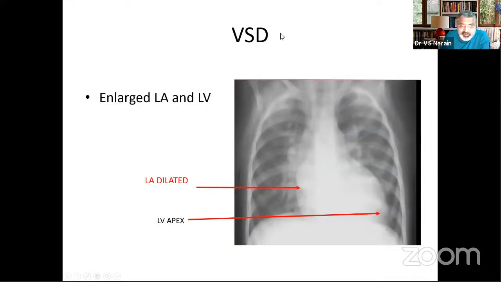Now from ASD, let's move to VSD. The most important part is increased blood flow, because if you draw these 3 lines, you find the vasculature is down. Even if you don't see the vasculature here, these are the end-on vessels which you're seeing, classically indicative of increased pulmonary blood flow. And if you have a left atrial enlargement and a left ventricular type of apex, this is not atrial septal defect, this is ventricular septal defect. Had it been an ASD, it would have been a grossly dilated right atrium, a grossly prominent right pulmonary artery, and a right ventricular type of apex.